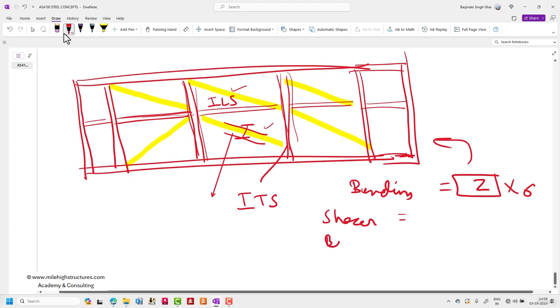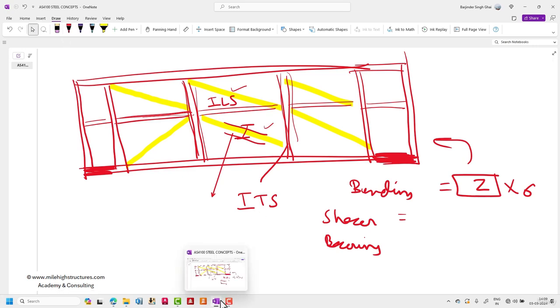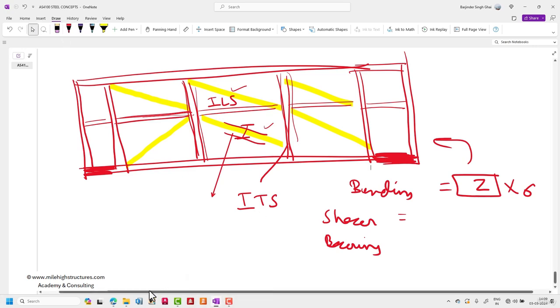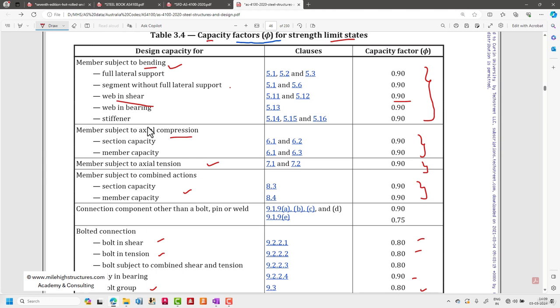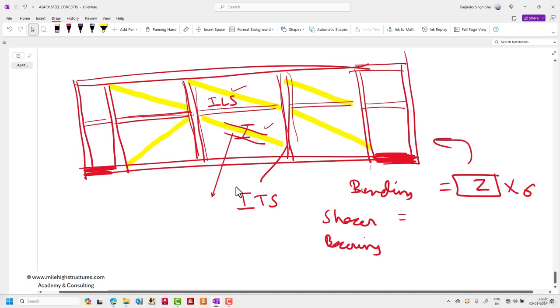After that, we do need to check against the bearing action also. That is, at this particular point where it is transferring the load, it should not get bent, or there should be no bearing failure. For that also, our AS4100 code gives us a value for the web in bearing. Again it is 0.9, so whatever value we calculate, we have to multiply it by 0.9. So bending, shear, and bearing.